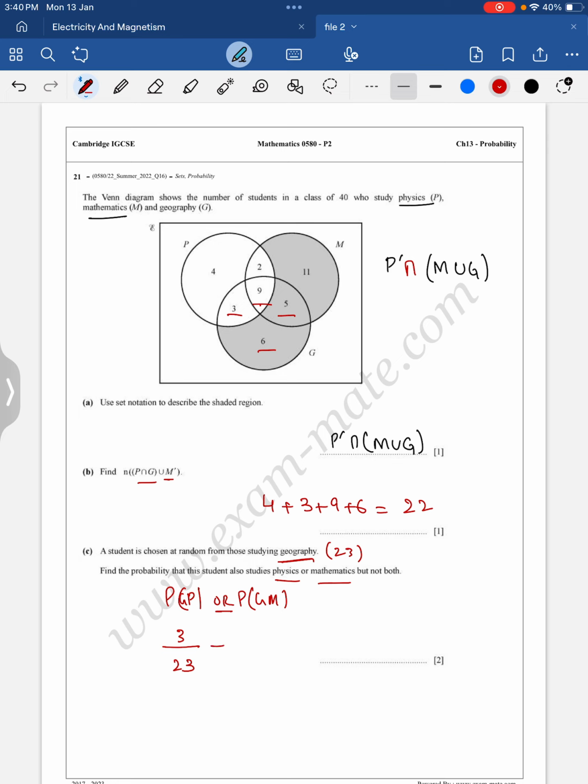Since it's OR, plus mathematics are 5, which are students studying mathematics and geography. So 5 upon 23. So we add them up. Since the LCM will not be taken out, the denominator is the same. 5 plus 3, 8 upon 23.